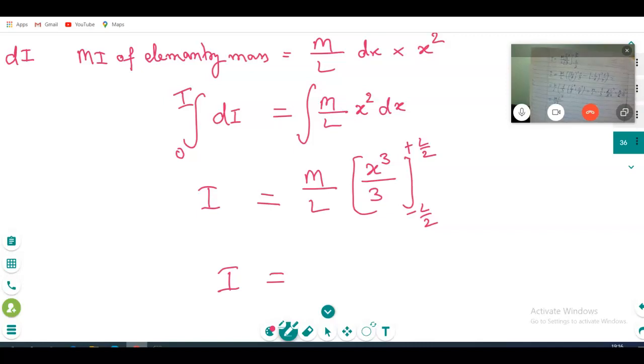Yes, L by 2 whole cube minus, this is the minus L by 2 whole cube plus. Okay, this is L cube by 8. L cube you have written? L cube by 8 plus L cube by 8. Okay, M by L and L cube by 8. So ML square by how much have you written? ML squared divided on 12. Oh, very good.